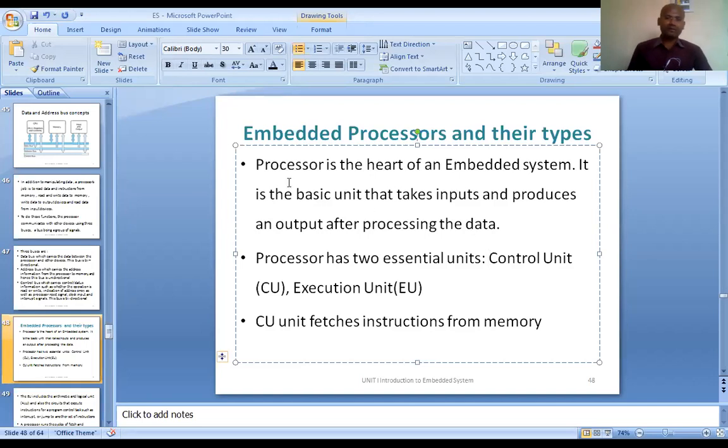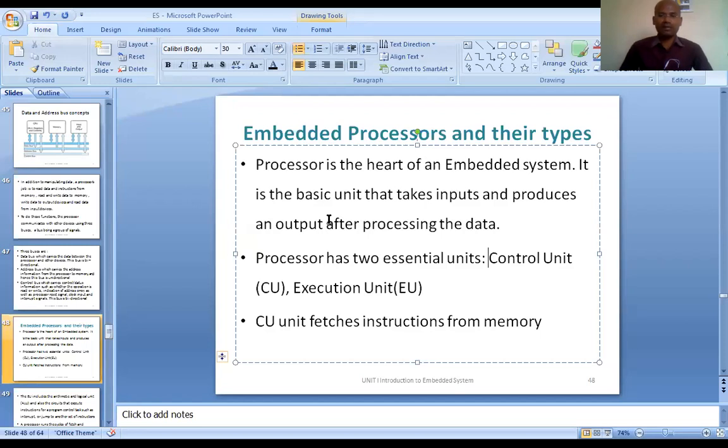Now, first of all, if you ask yourself this question, what is a processor? What is your answer? What is there in the processor? We have been studying this from our 10th standard.